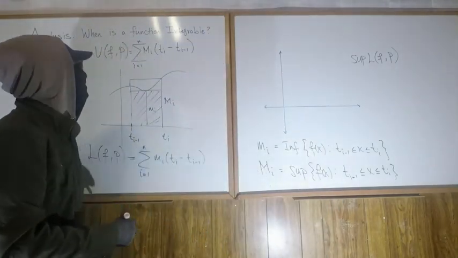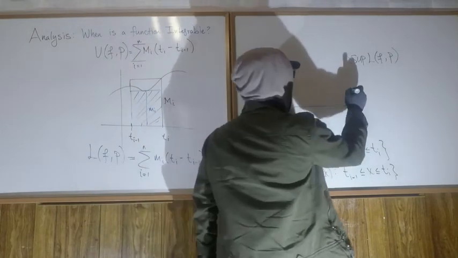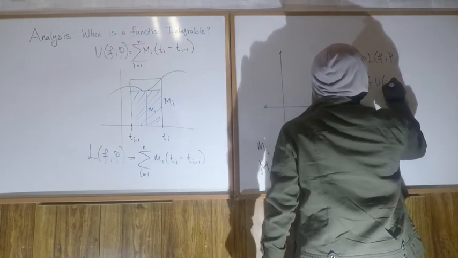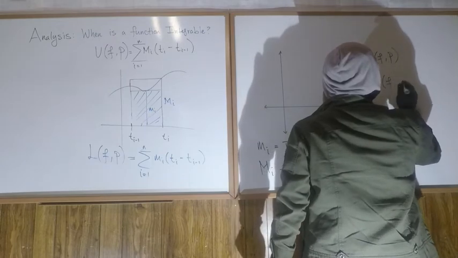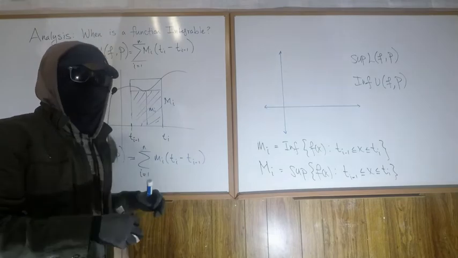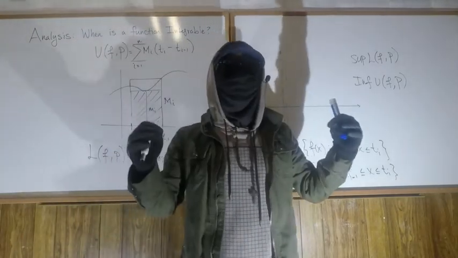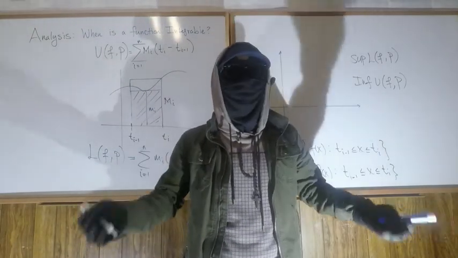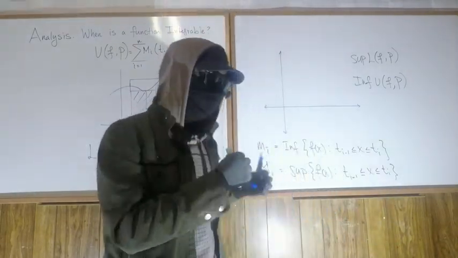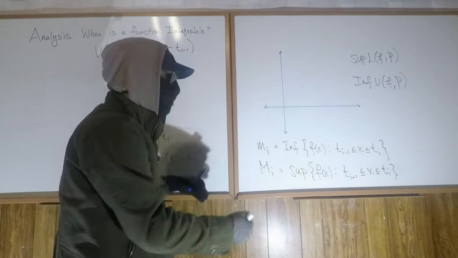Okay, cool. And then similarly, we define the infimum of U of f, P. And now remember, the U's find the biggest rectangular approximation of the area under the curve, adding up all of the little rectangles over the little intervals.